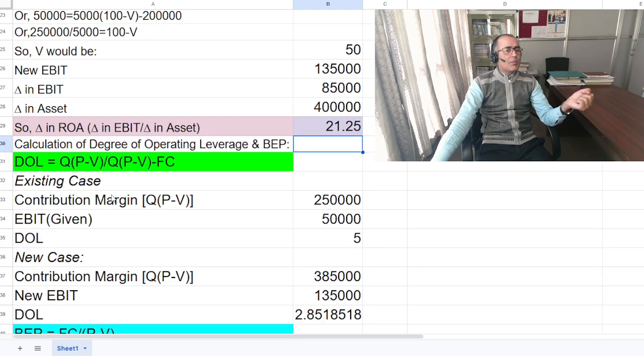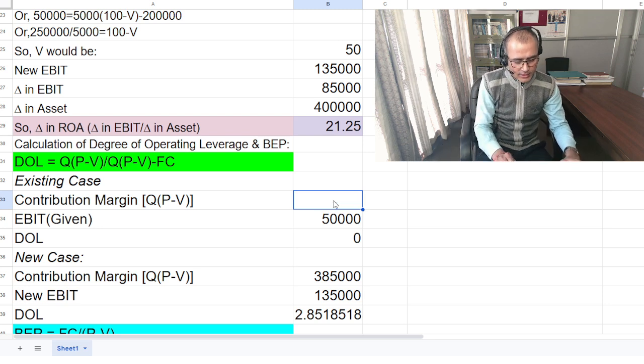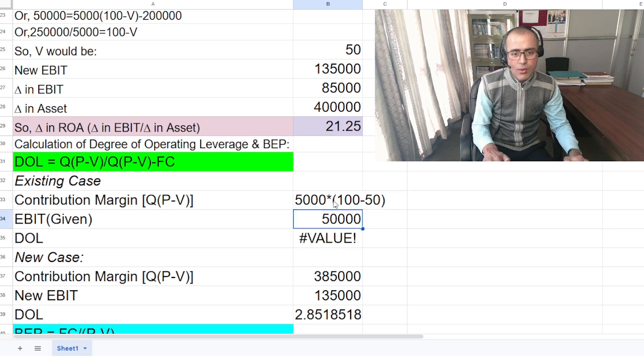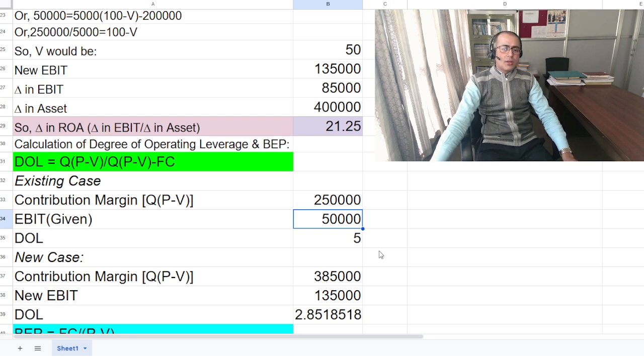What about the degree of operating leverage? Degree of operating leverage for each case you need to find here, that is the contribution margin divided by EBIT. Now contribution margin you can find like this. This is Q, existing case 5000 into 100 minus 50. This is our contribution margin. Okay, use the equal sign here. That is the 2,50,000.